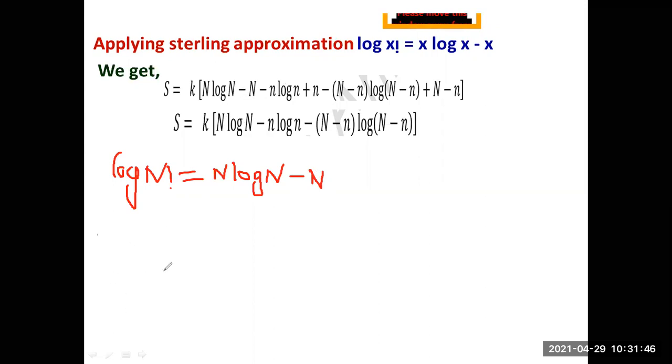Clear, everybody? The next important aspect here that you need to understand is log of small n factorial. If we expand this one, so n log n, same aspect here, only the small letter and the big letter are changing here, log n, right? And this is what we'll write here, minus small n, right? The next aspect here is what? Log of,